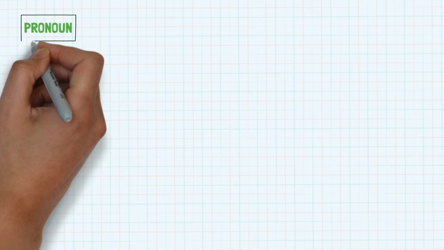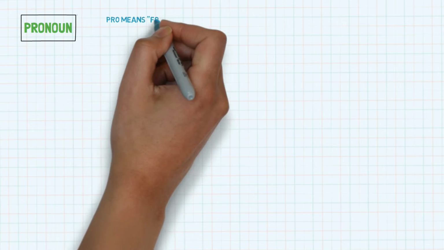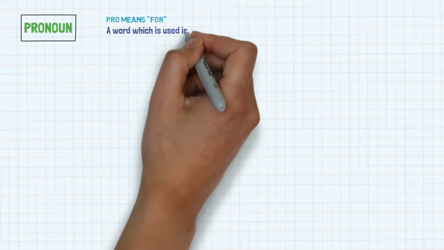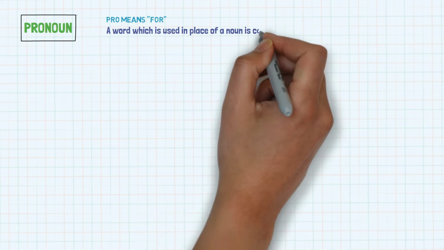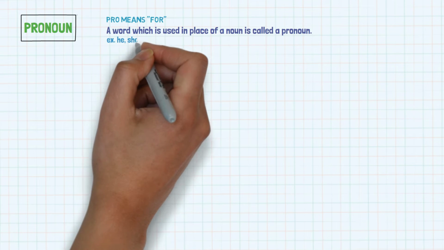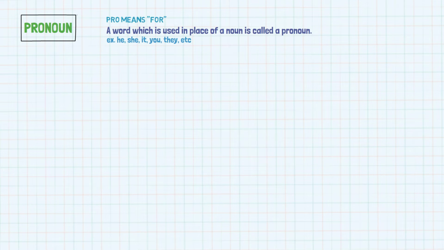Pronoun. Pro means for. The word which is used in place of a noun is called a pronoun. For example, he, she, it, you, they, etc. Types of pronoun.